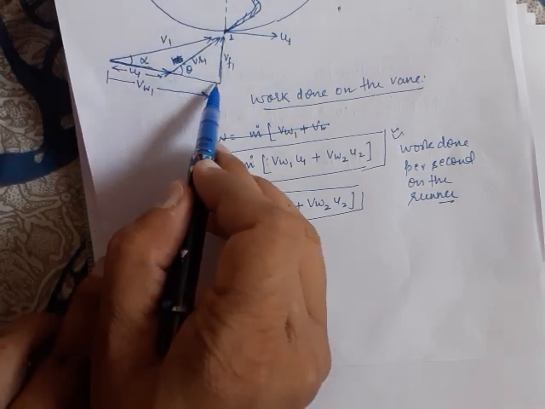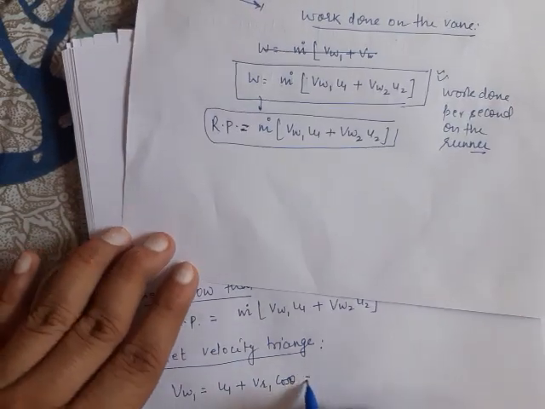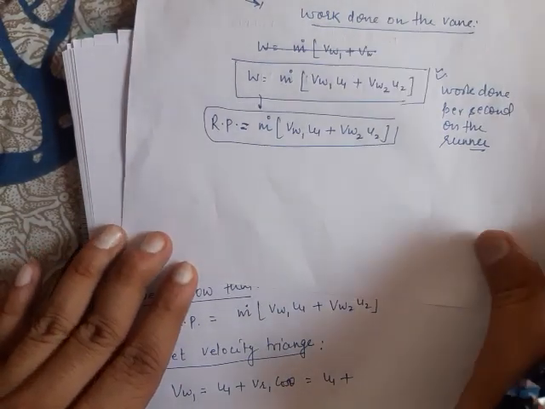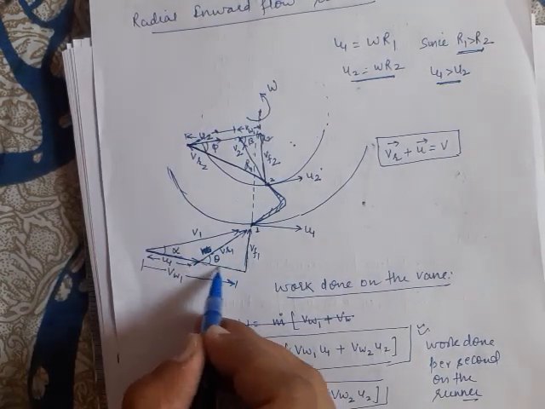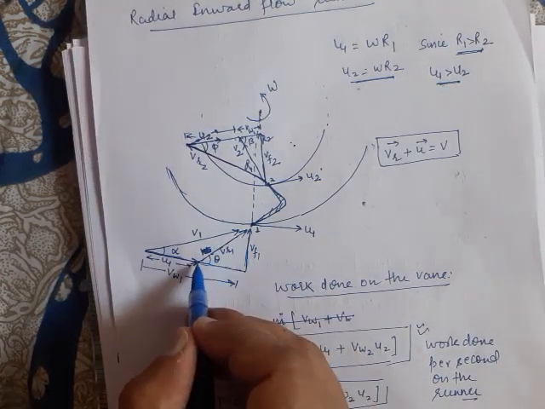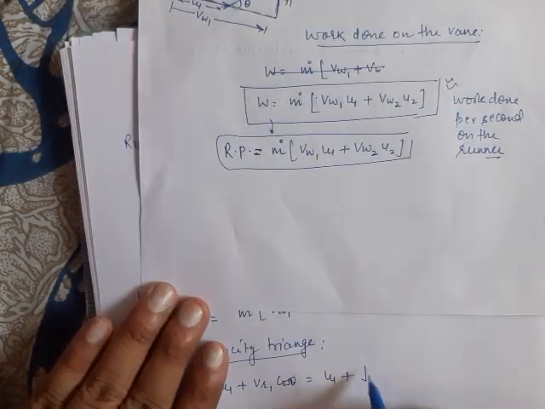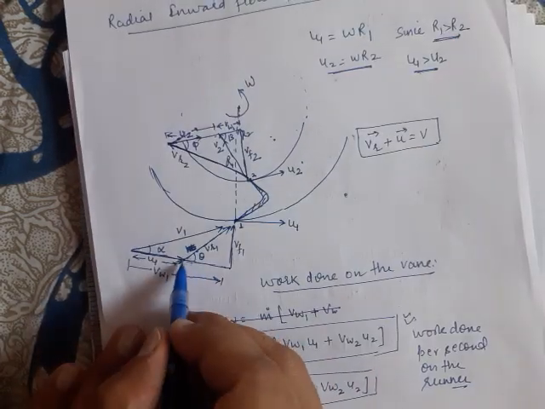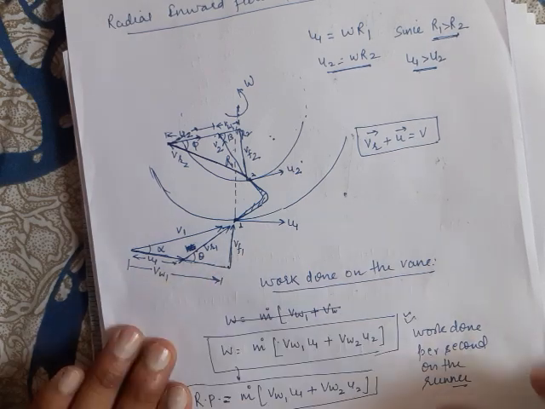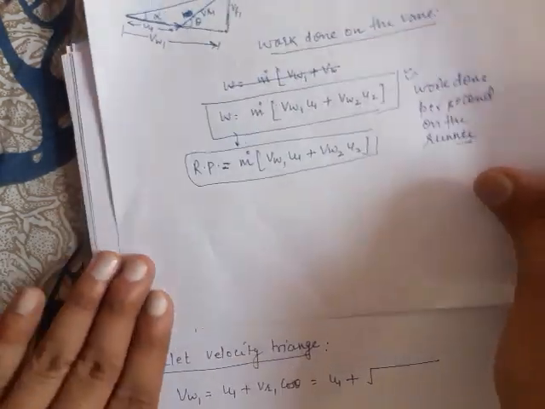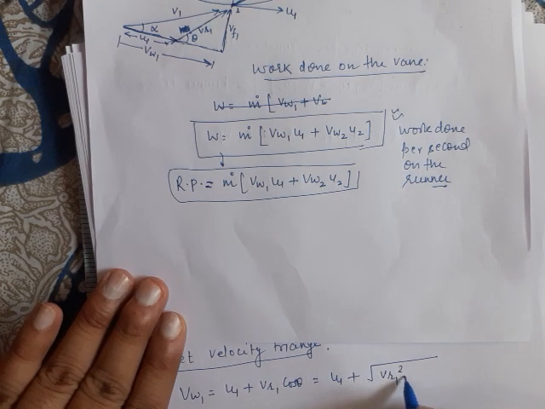Now the component Vr1 cos theta can be written, using Pythagoras theorem, as the square root of Vr1 square minus Vf1 square.